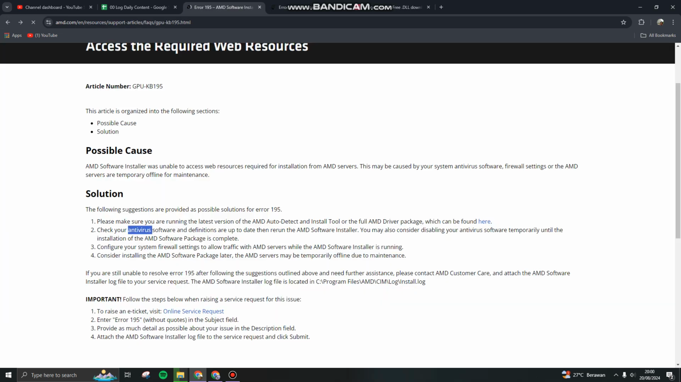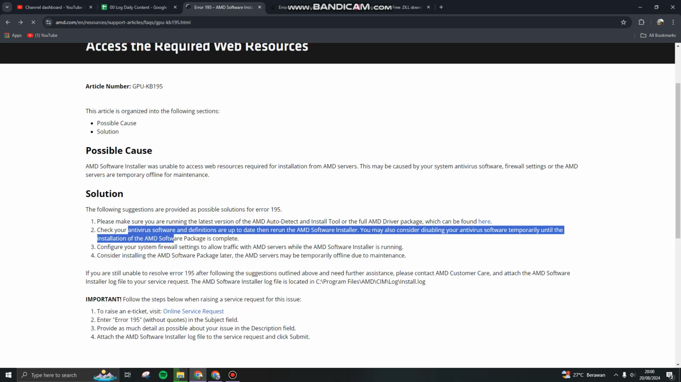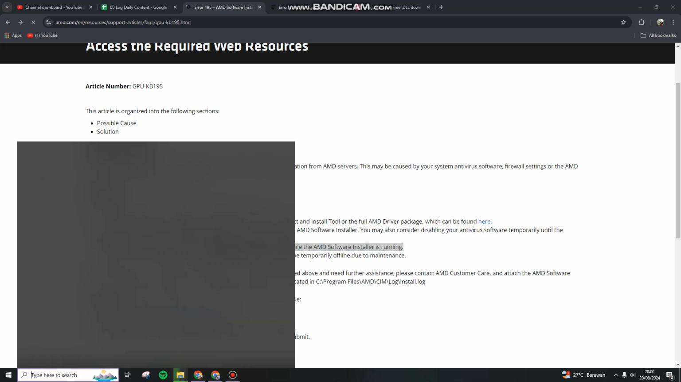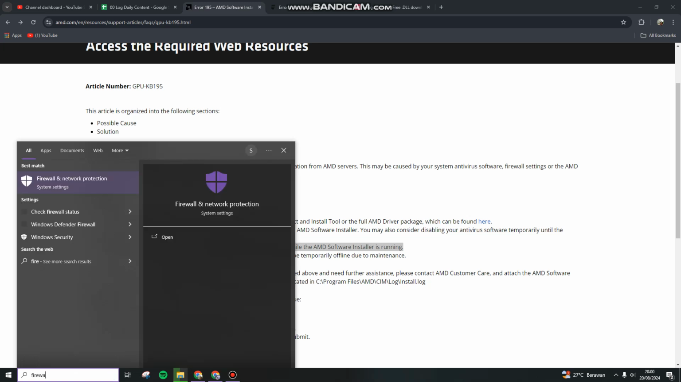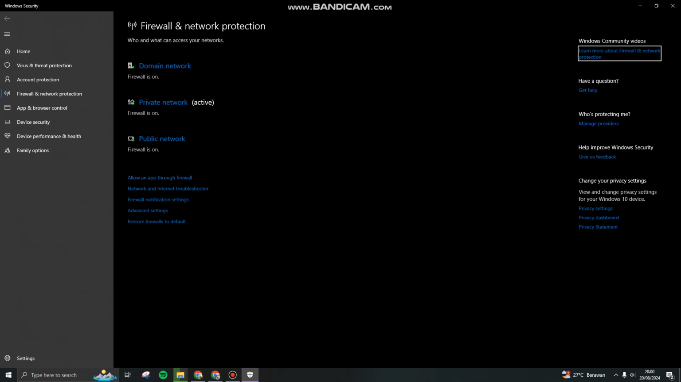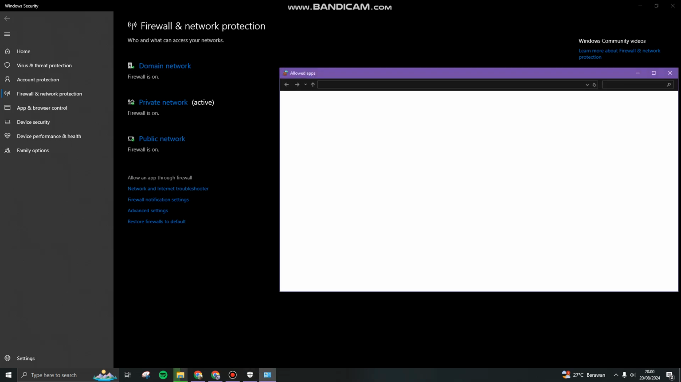And you have to check your antivirus. I recommend you to turn off your antivirus software and also allow firewall to allow traffic with AMD server here. So you can go to the firewall setting on your PC, and here please click on allow an app through firewall. So feel free to try.